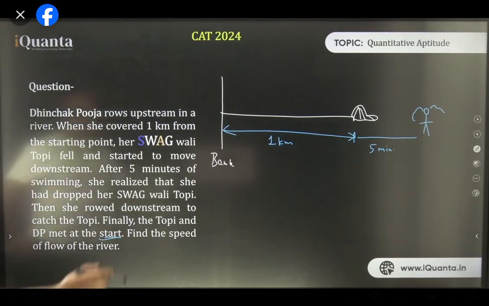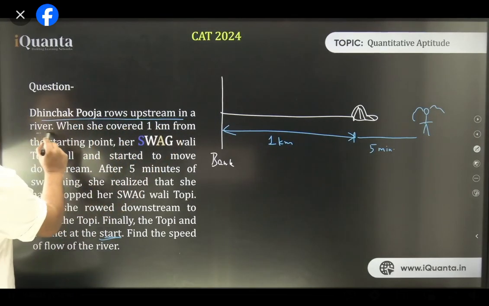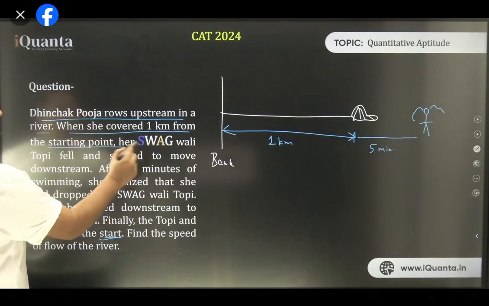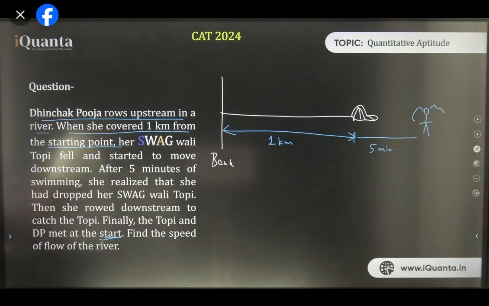Divyansh, it is written, why are you asking this? Dinchak Pooja rowed upstream in a river. When she covered 1 kilometer from the starting point, her swag wali topi fell after 1 kilometer. Isn't it? Clear, right? Okay.